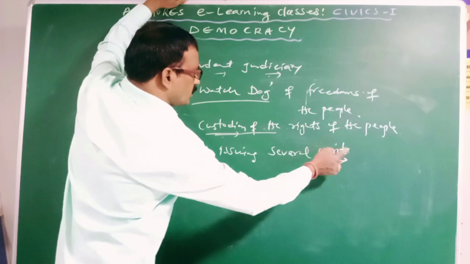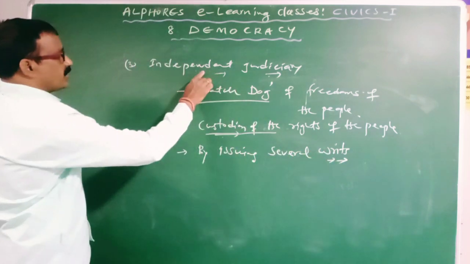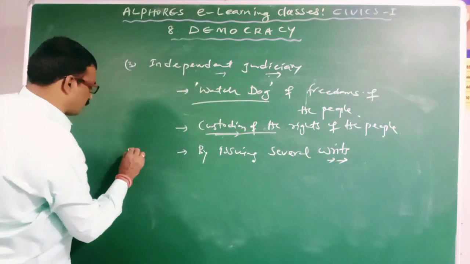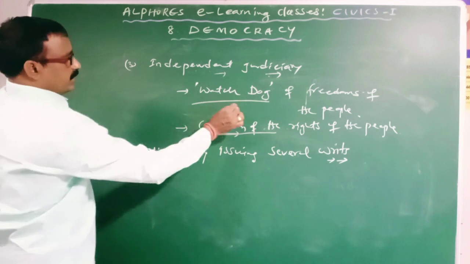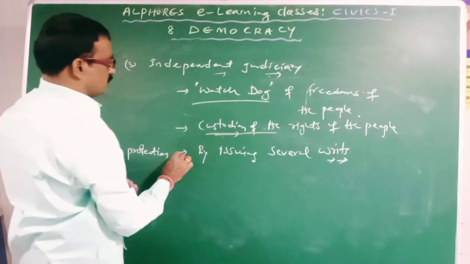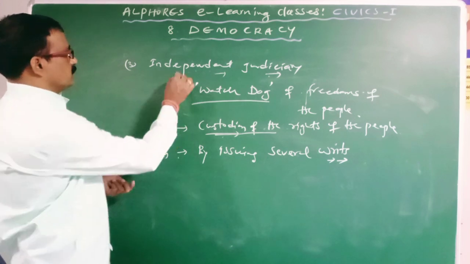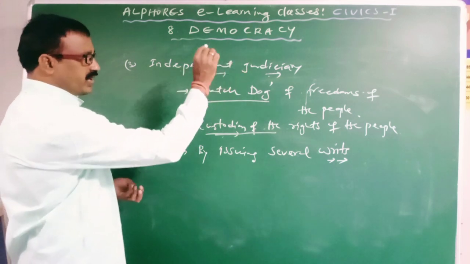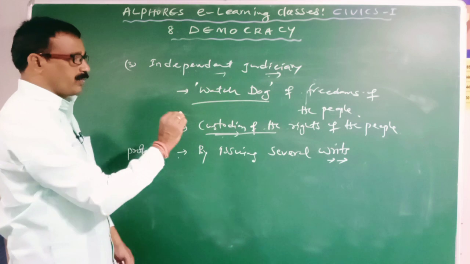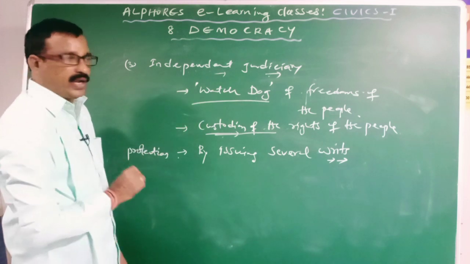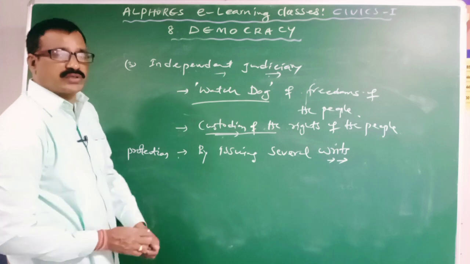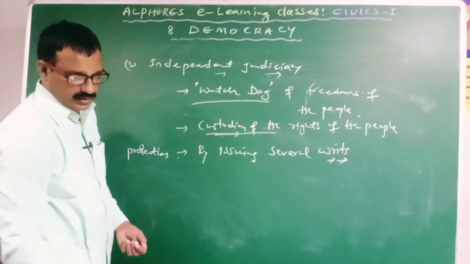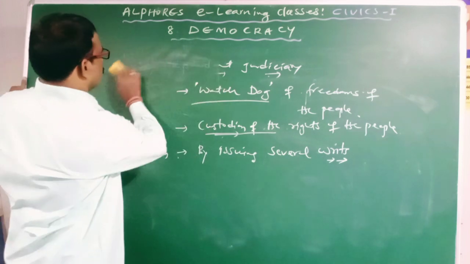By issuing several writs, the independent judiciary will provide protection to the freedoms and rights of the individuals. Hence, the independent judiciary is very essential for democracy in protecting the rights of the people. And it also provides protection to the supremacy of the constitution. Clear? It is another thing.